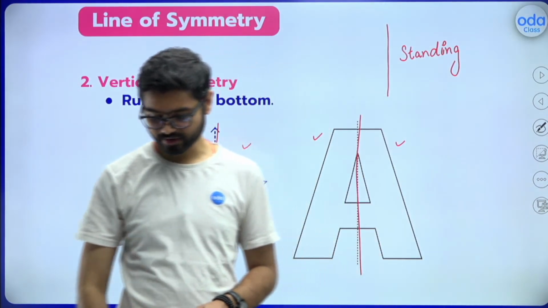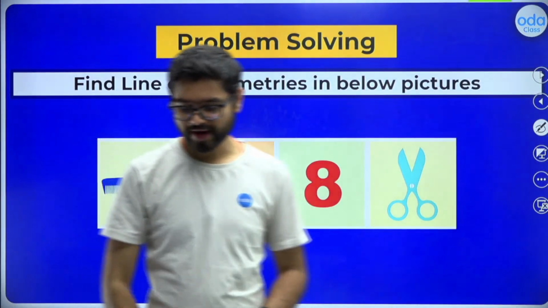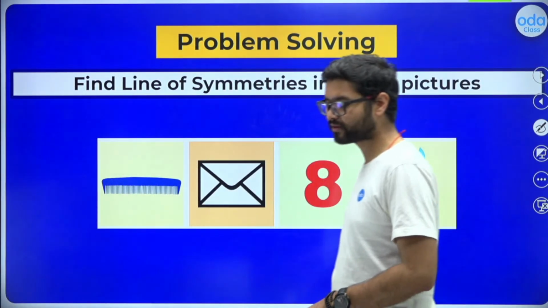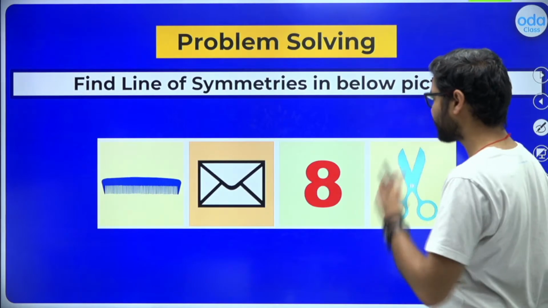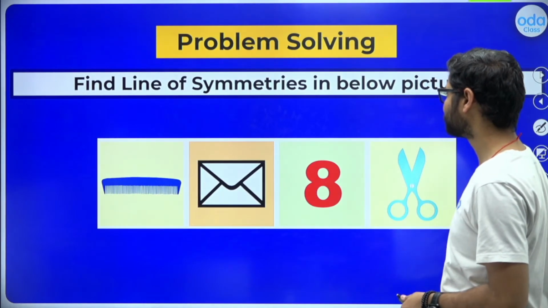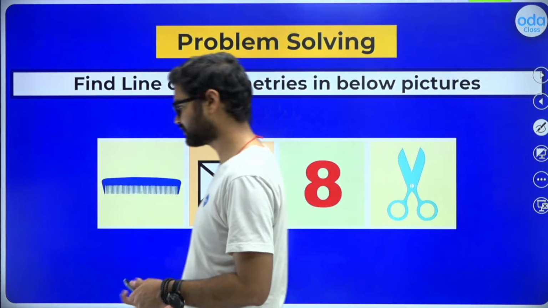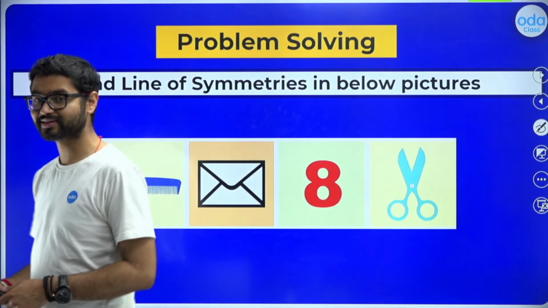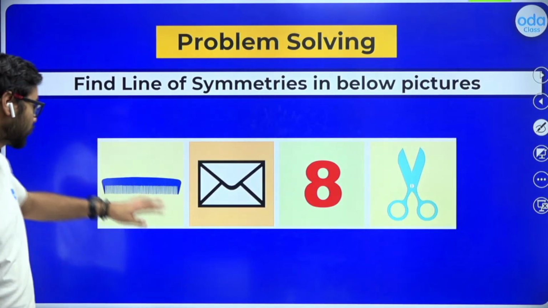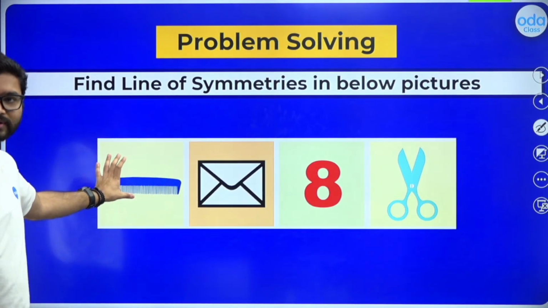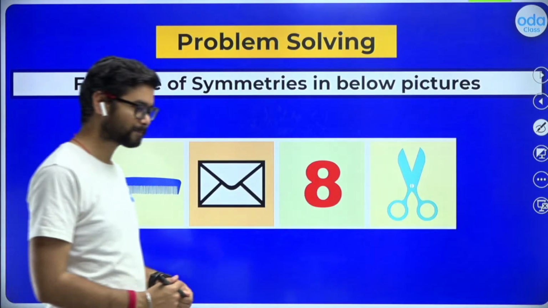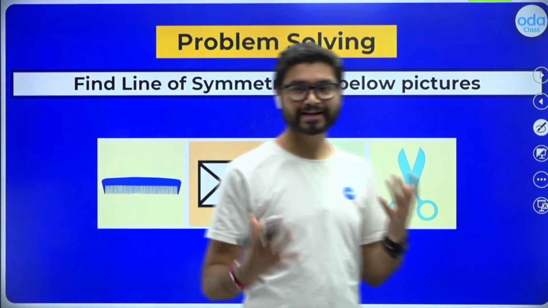Now, let's try to find lines of symmetry in the below picture. Before I really teach you the answer, I want you guys to give a try. This is a comb. Try to find the line of symmetry here. What exactly do we need to find?